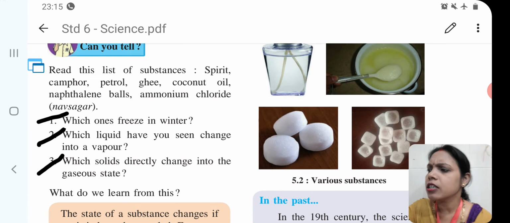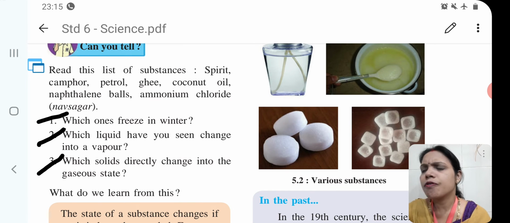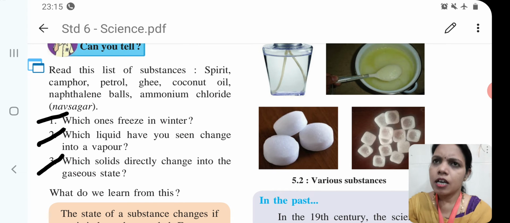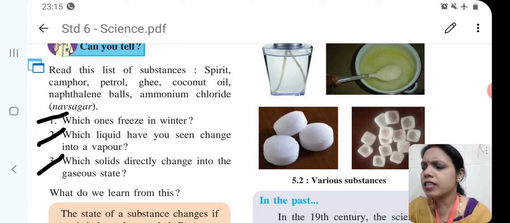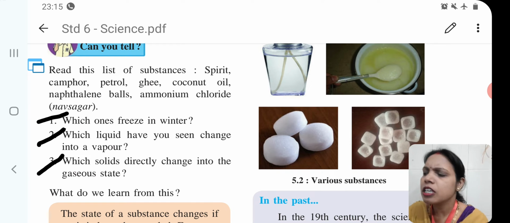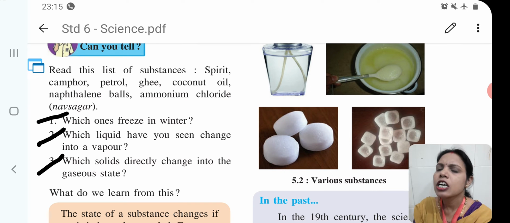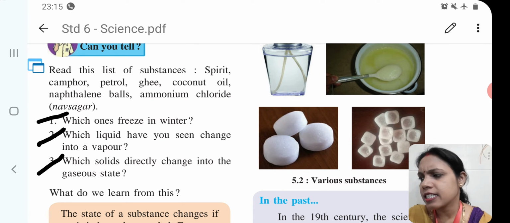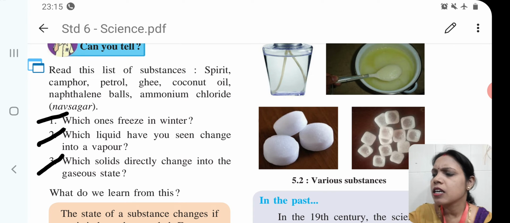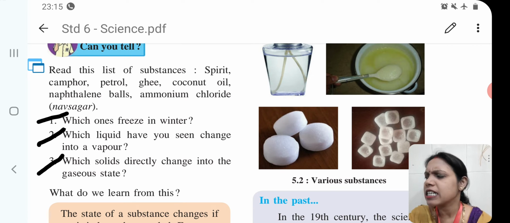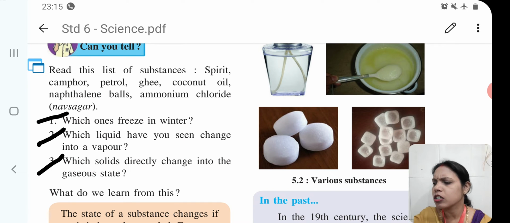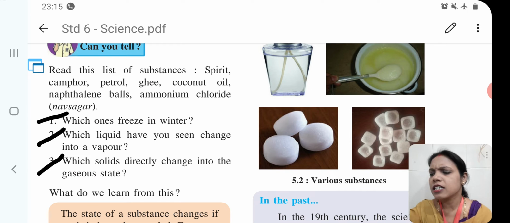So children, what do we learn from this? First point, every substance is found in solid, liquid and gaseous state. Next, if it is heated or cooled, changes in state take place.